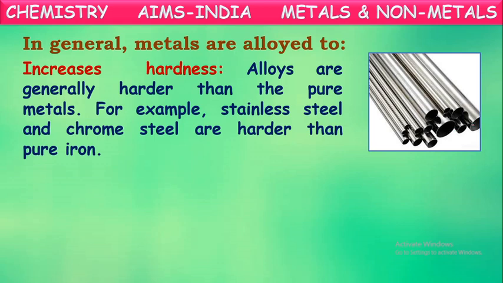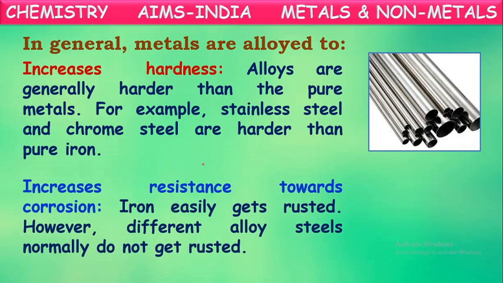Based upon the composition, sometimes it is called stainless steel or chrome steel or nickel steel. We told here steel is made with carbon and iron, and sometimes they add some different metals also. So these all come under steels. This steel is much harder than pure iron. So in this way, metals are alloyed to increase the hardness.